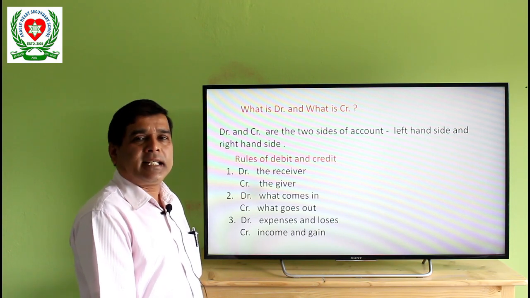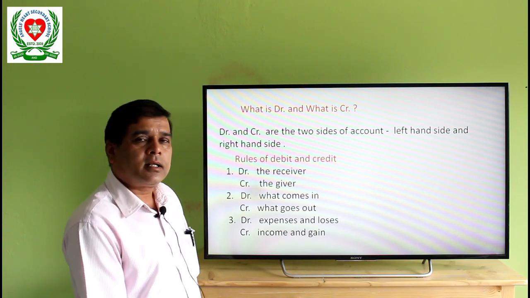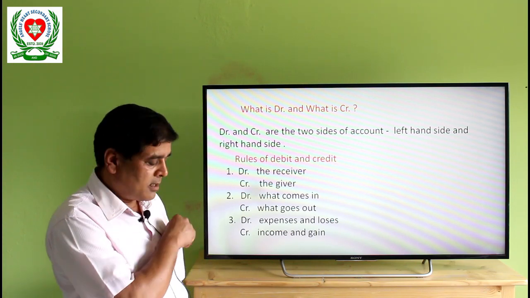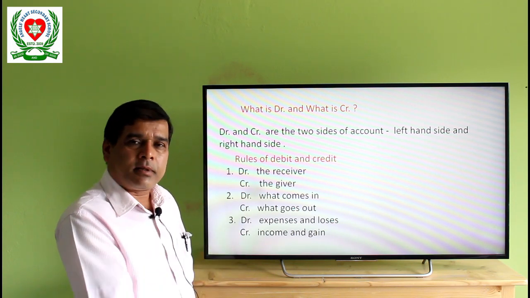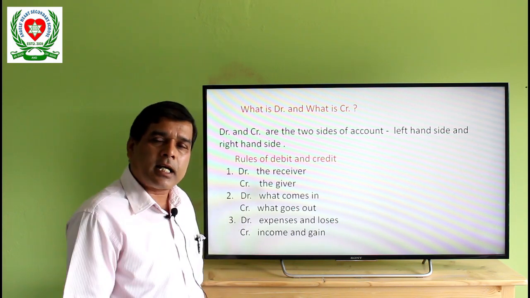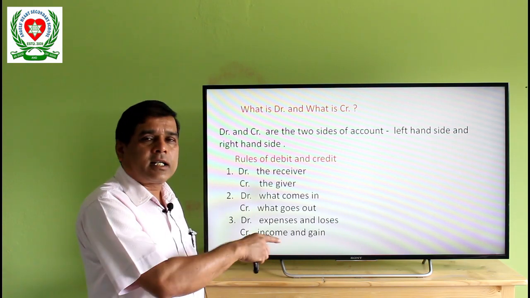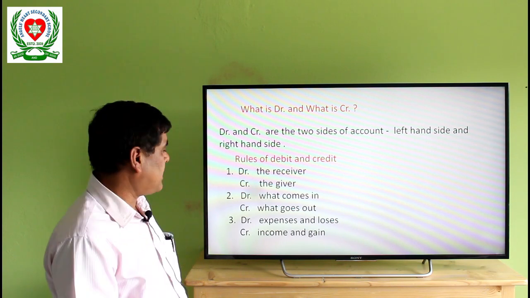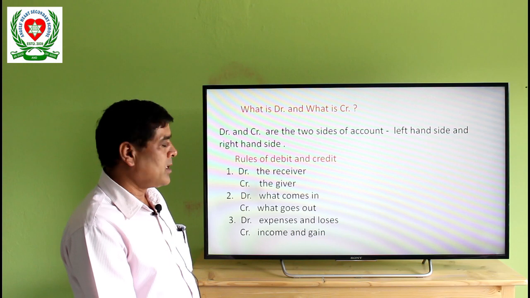Similarly, what comes in, debit; what goes out, credit. I gave the example already: while purchasing a marker, the marker came into my pocket, so the marker becomes debit. Markers should be written on the debit side, and my money went out, so money or cash should be written on the credit side. What comes in, debit; what goes out, credit.